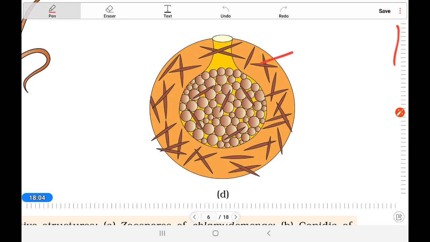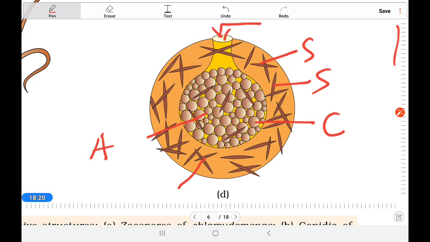Look here, these are the spicules, and these are the germinating cells, archaeocytes. This opening is called the micropyle. Through this route, all the baby sponges can come out.